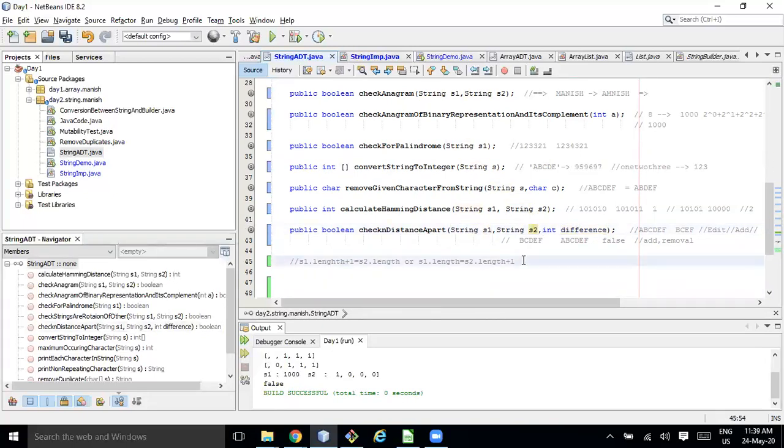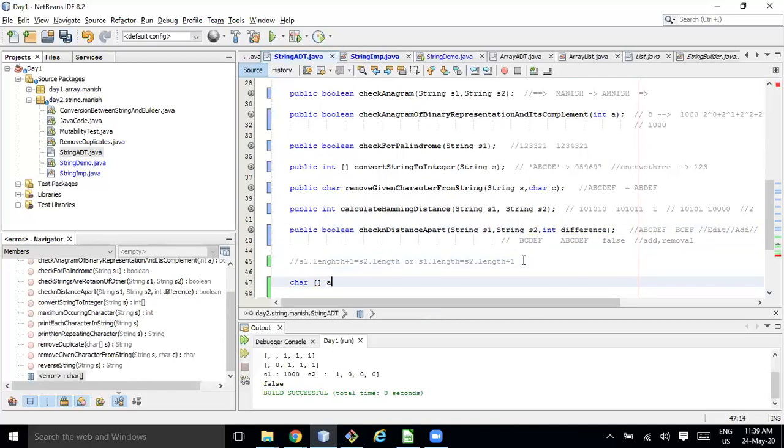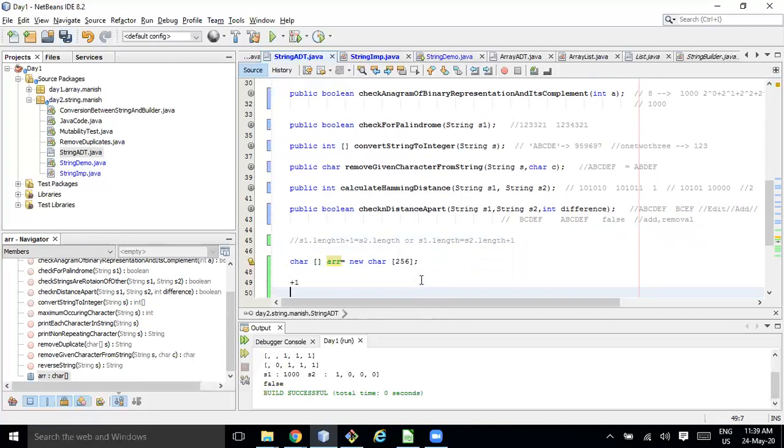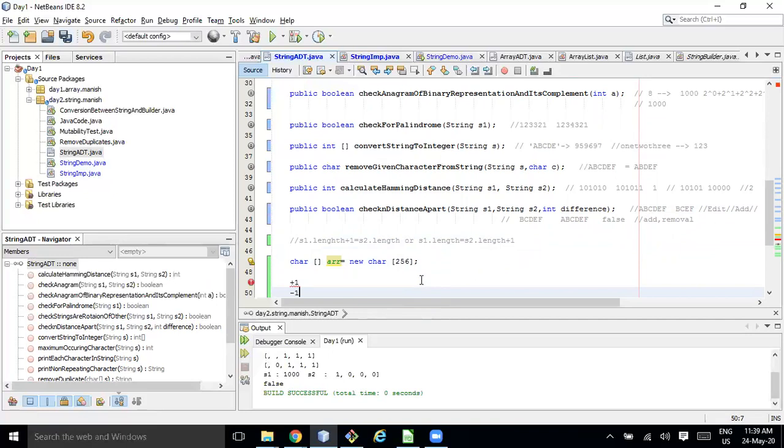For checking, you can use a character array of 256. In one case you will be adding one, in one case you will be subtracting one.